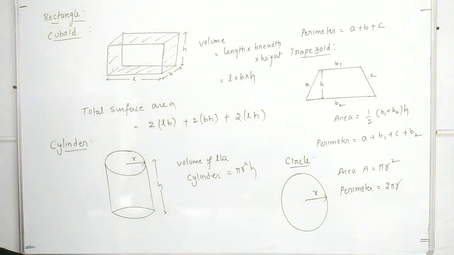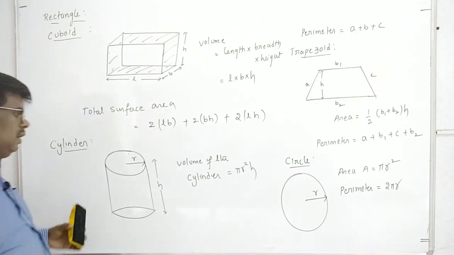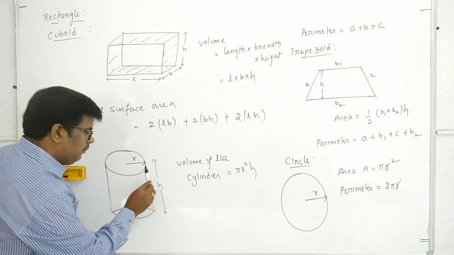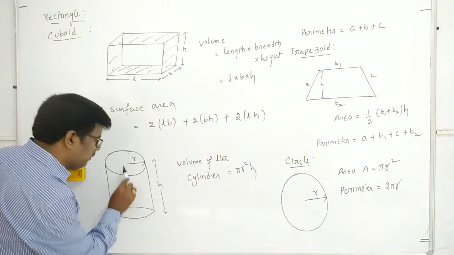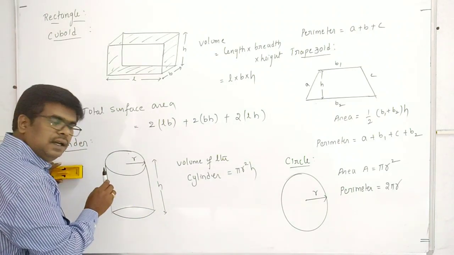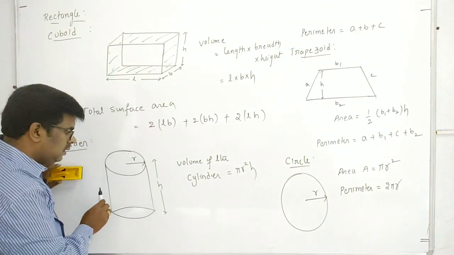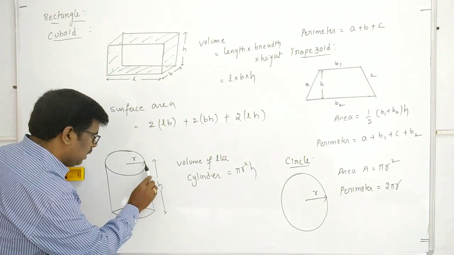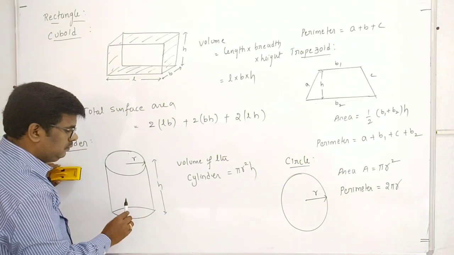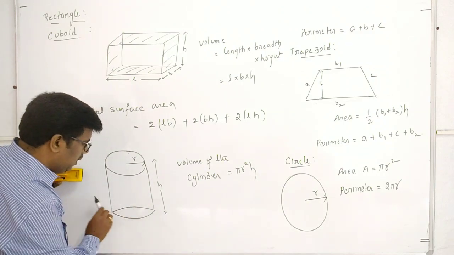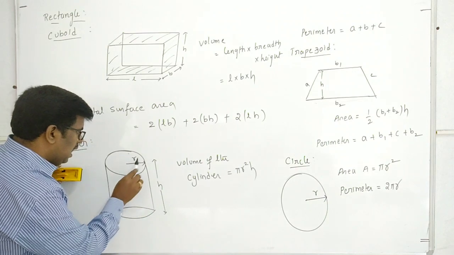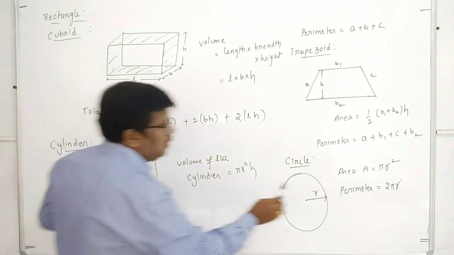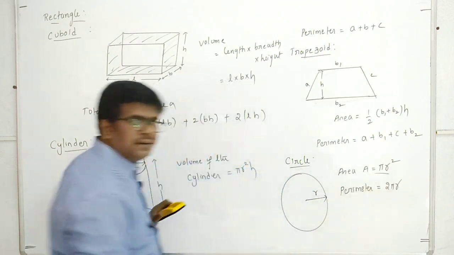And as well as here surface area, in the sense here, curved surface area, and these two also have surface areas. So the curved surface area is 2 pi r, the perimeter, into height H. And this is a circular shape. What is the area of the circular shape? Pi r square.